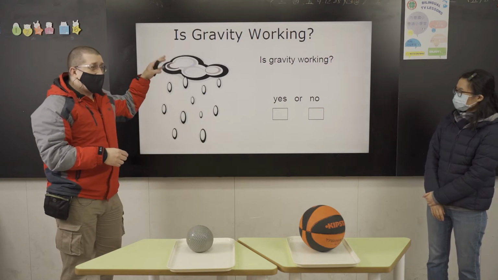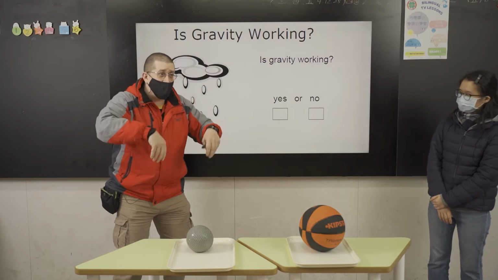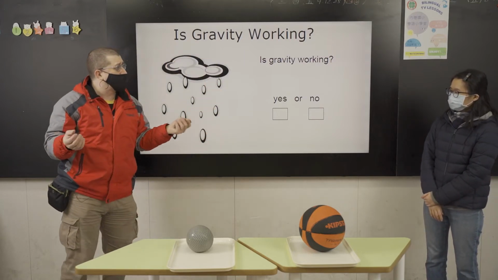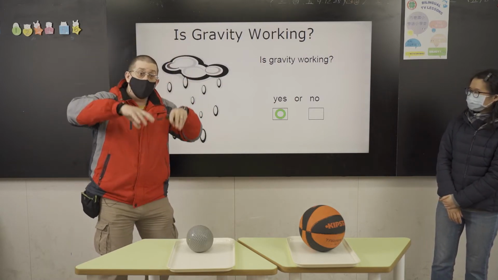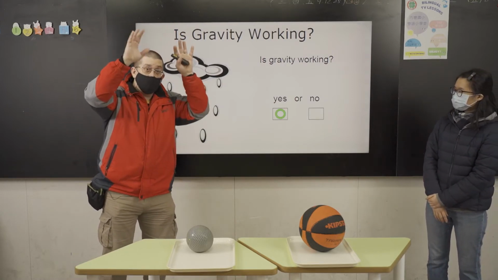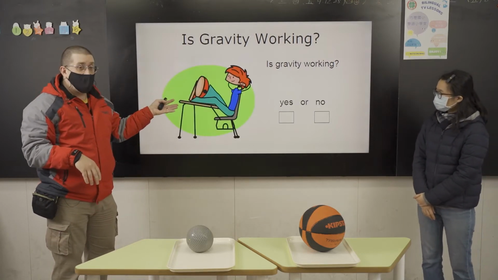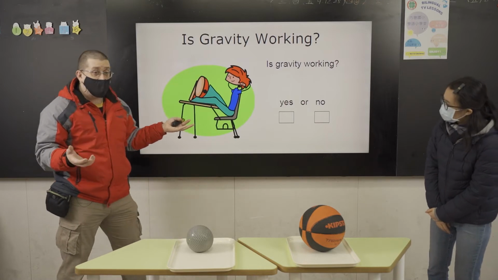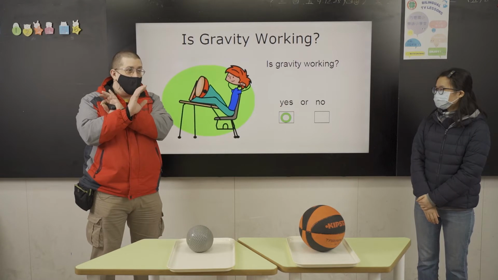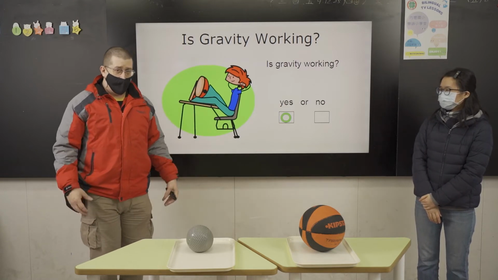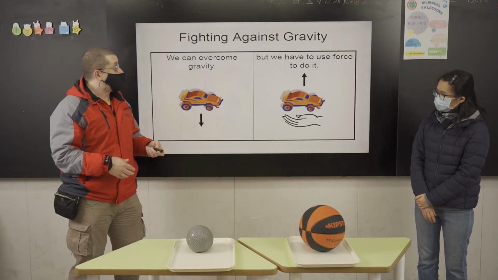And whenever it's raining, and the rain is falling from the sky, is gravity working? Yes, gravity is working. Gravity is pulling the rain out of the clouds as it falls down to the earth. And if you're sitting in class on a chair, is gravity working? Yes, it is. Even if you're not doing anything, just sitting or standing here, gravity is still working and holding you in place.